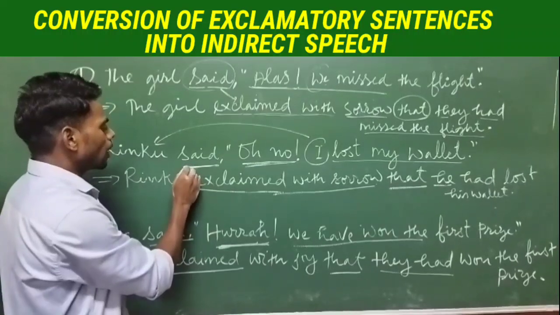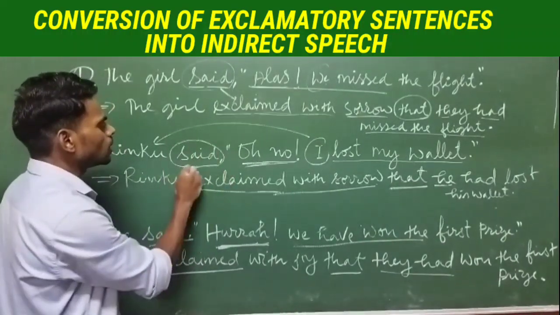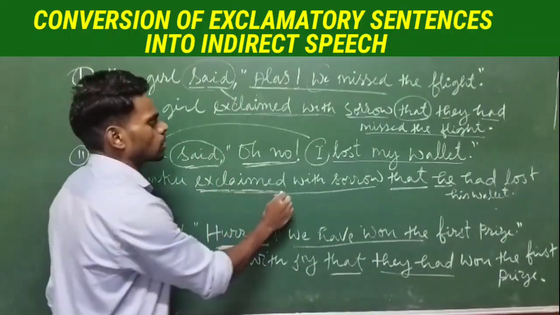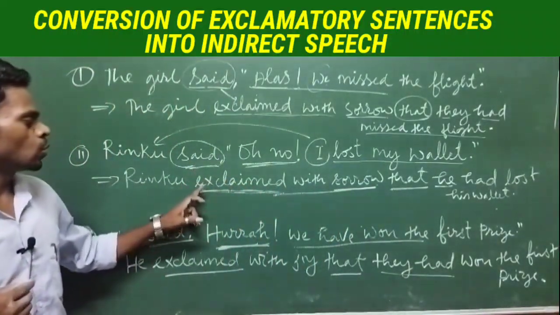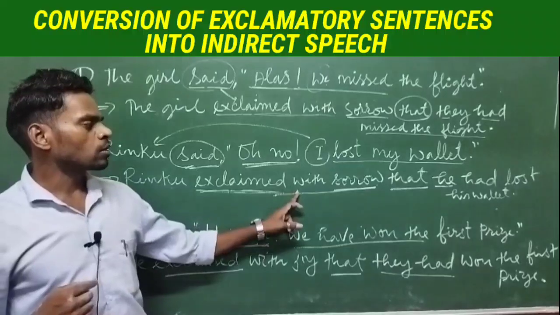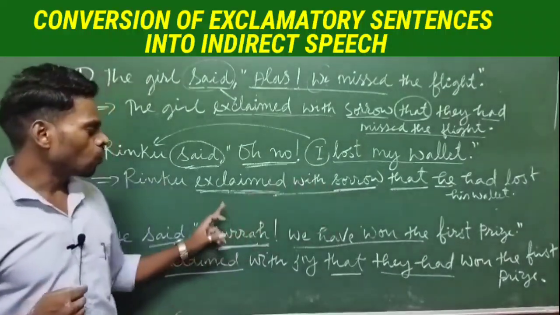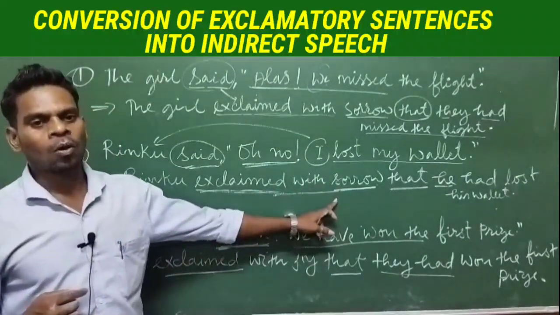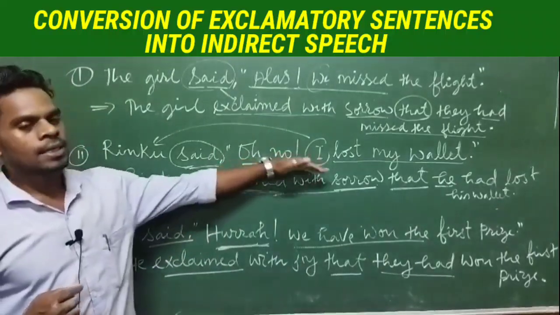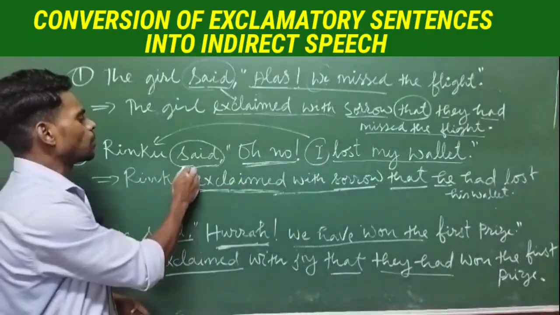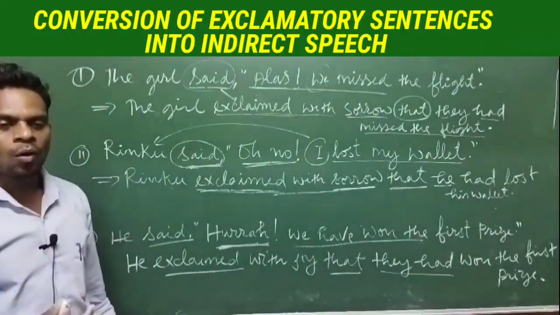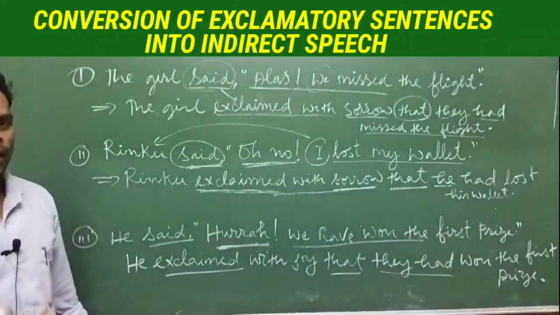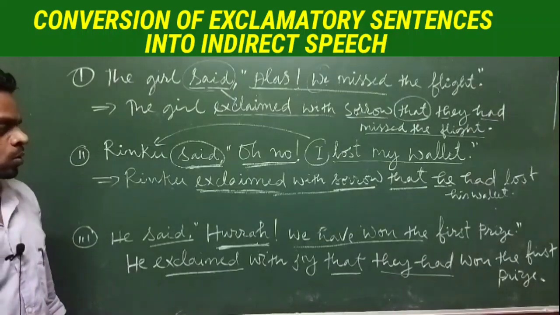Mostly the reporting verb said will change into exclaimed with sorrow or joy, or depending upon the sentence, it may change into prayed or wished or cried and so on.